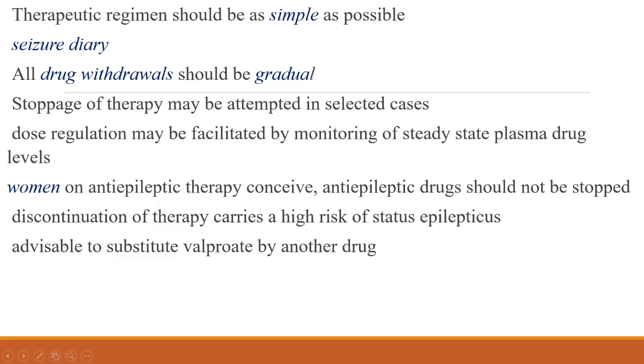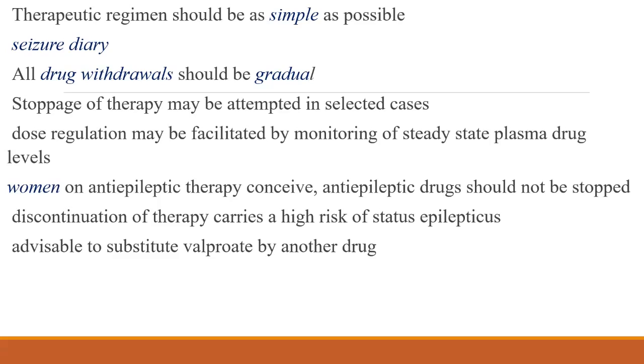Now, the therapeutic regimen should be simple. We should not give all the new drugs, everything. We should not make it so complicated. And you have to ask the patient to keep a seizure diary, because we have to see whether he is taking the treatment. If he is not taking the treatment, there are chances of recurrence.